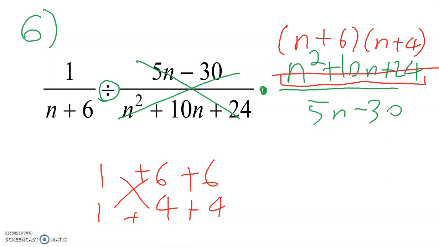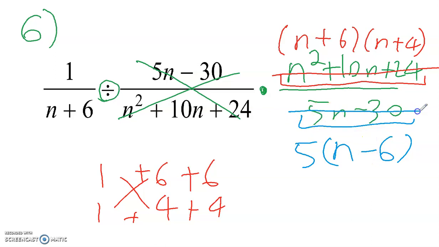In the bottom part, see how we have the 5n minus 30? That's a GCF. What can we divide both of those by? We can divide them by a 5. So 5n divided by 5 leaves you with n, and negative 30 divided by 5 leaves you with negative 6. So cross this out.